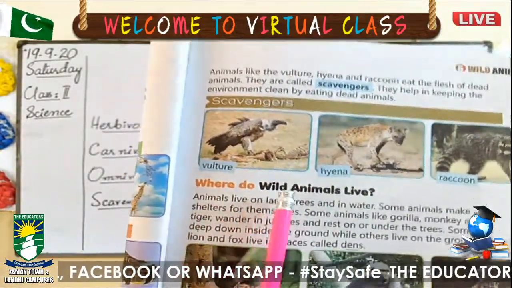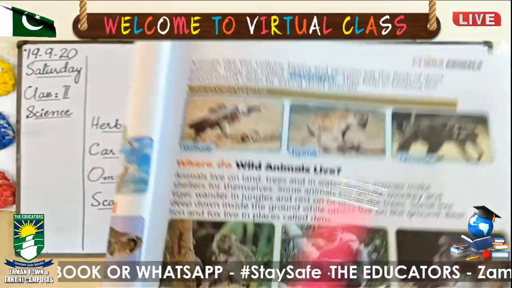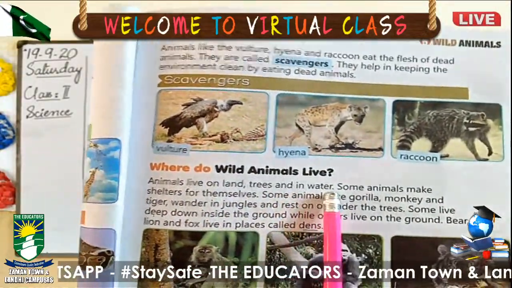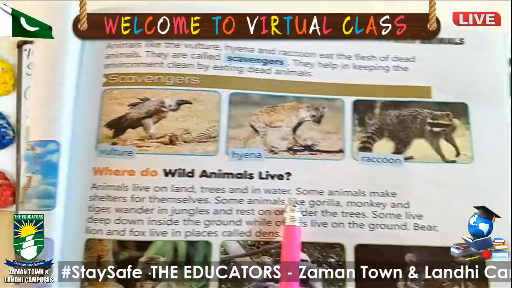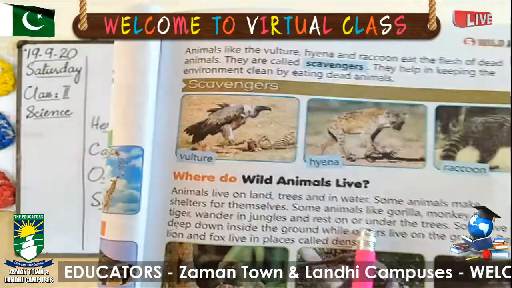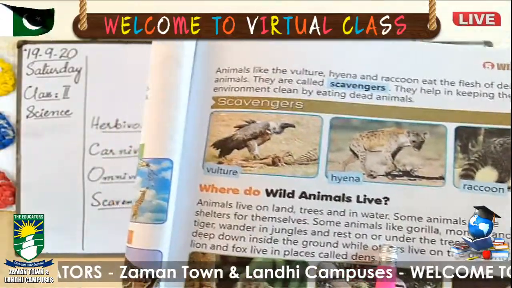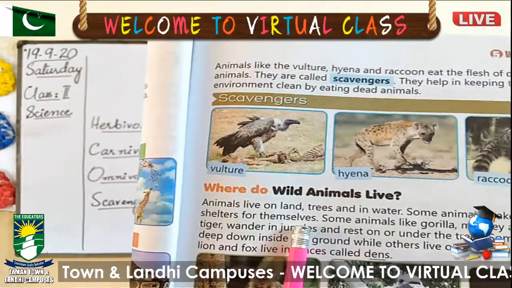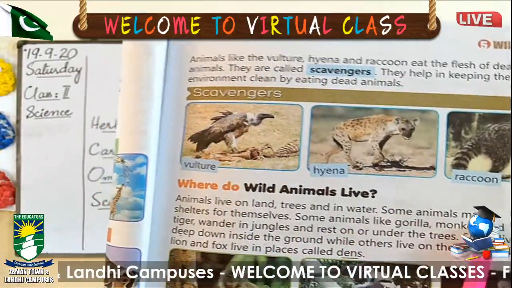Where do wild animals live? Let's read. Animals live on land, trees, and in water. We know very well that some of the animals live on land, some of them live on trees, and some animals live in water. Some animals make shelters for themselves, like birds, they make their nest by themselves.